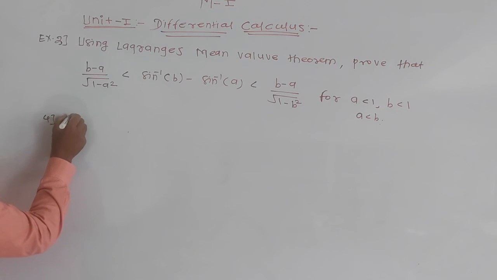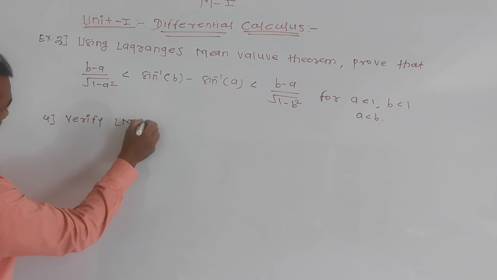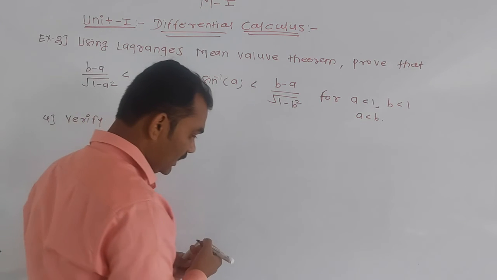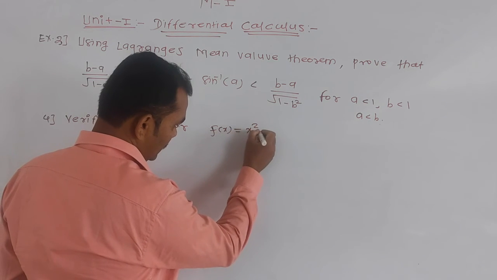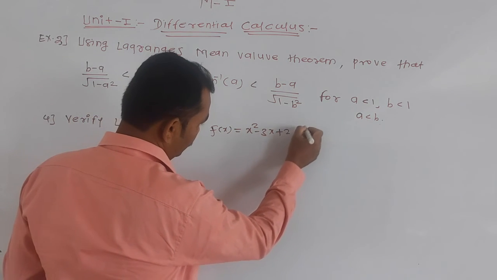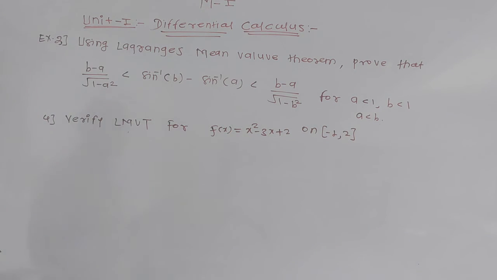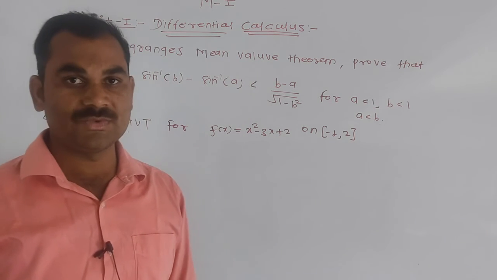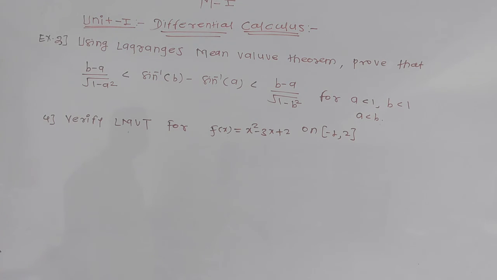verify LMVT, that is Lagrange's mean value theorem, for the function f of x is equal to x square minus 3x plus 2 on the interval minus 1 comma 2. This is also a simple example. We have to verify LMVT for the function f of x is equal to x square minus 3x plus 2 on the interval minus 1 comma 2. These two are homework. Try to solve these two questions.